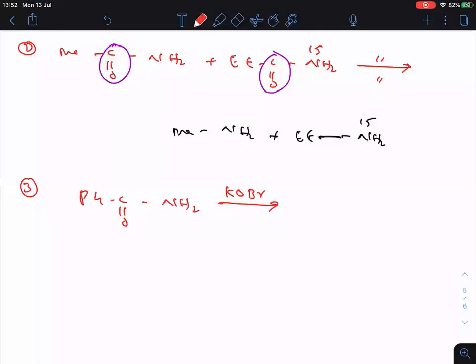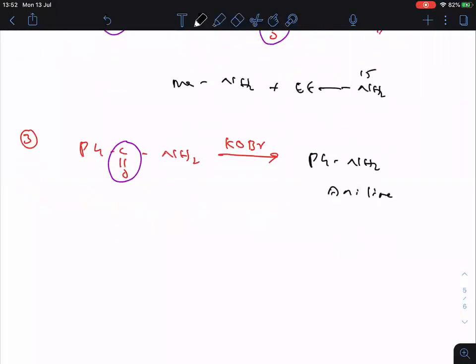Here also same trick again. Remove C double bonded O. Clear? Then what is the product formed? PhNH2. This is aniline. Don't confuse, KOBr also will give the Hofmann bromamide reaction only.